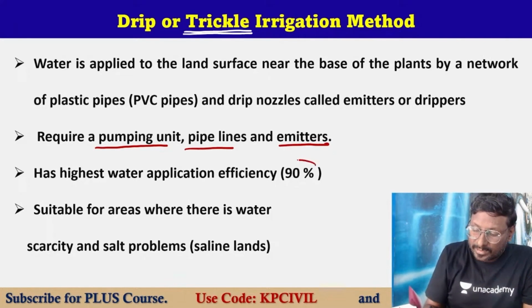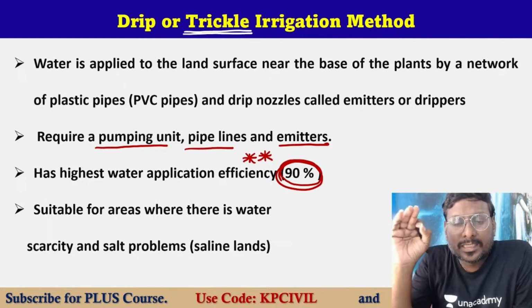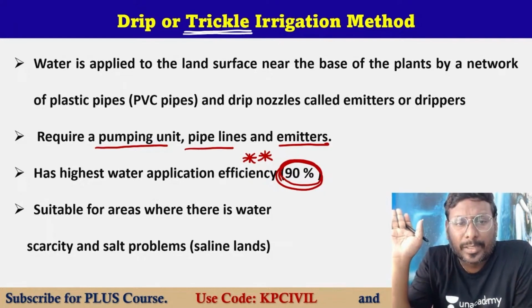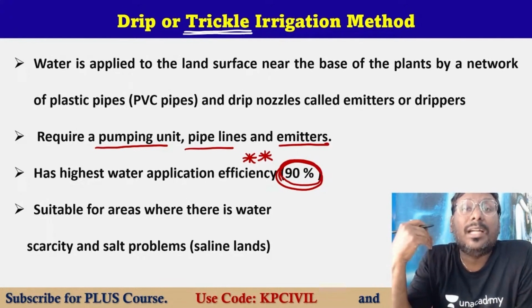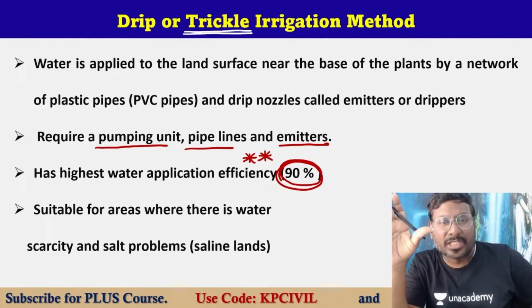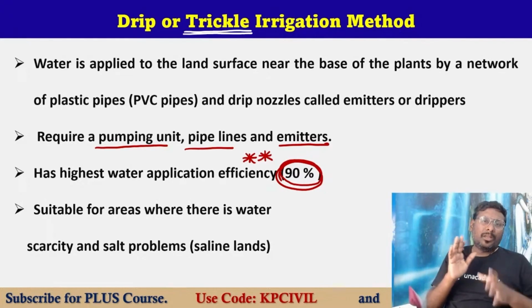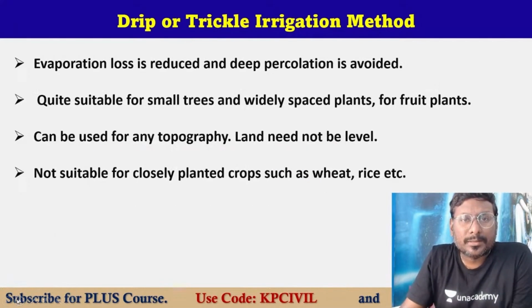Highest efficiency, 90% water application efficiency. Put a star mark for this. Among the total irrigation systems, the highest water application efficiency is for drip irrigation. And it is suitable for saline lands, salt water containing lands, or water scarcity lands. Where water is deficit, you can use drip. Where water is very less, or salt water, you can also use this.